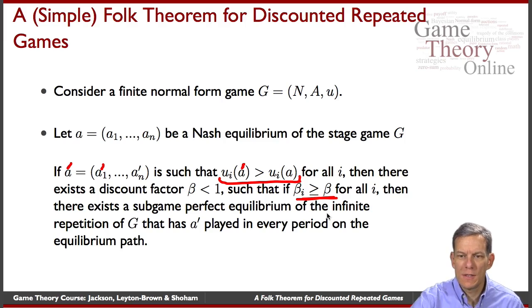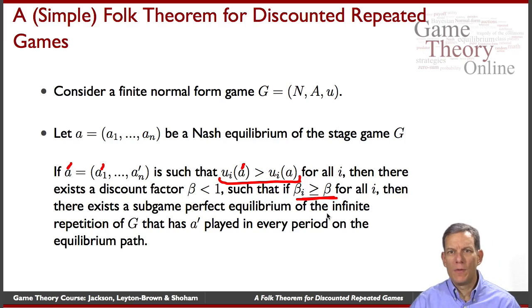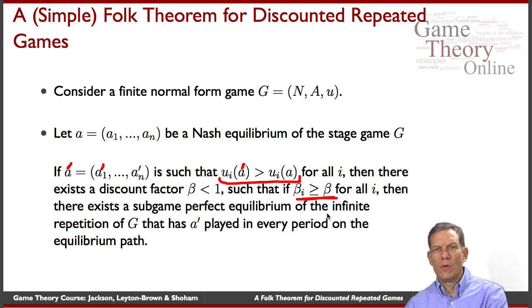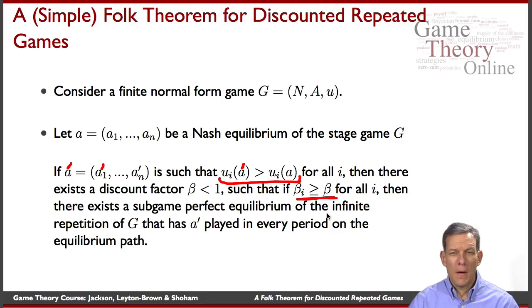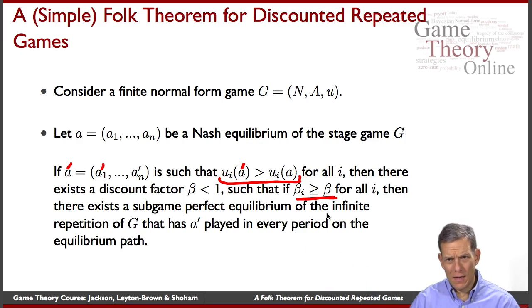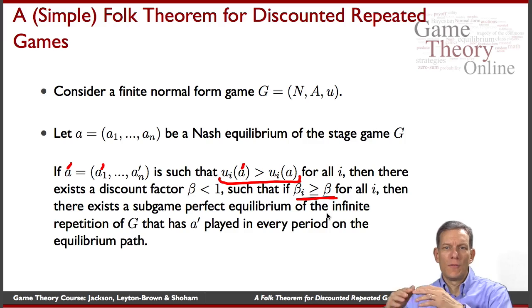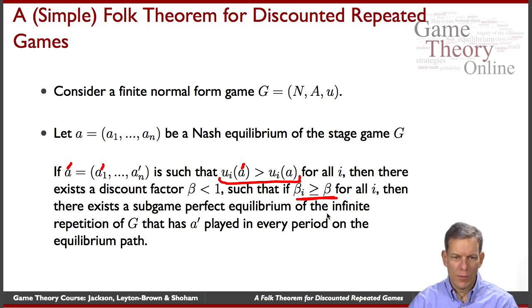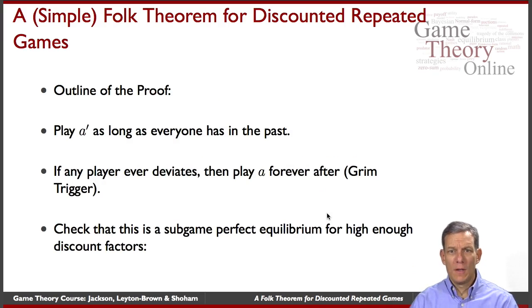So what this is telling us is the logic that we went through in those two examples of prisoner's dilemmas, where we found the discount factor either half or at least 7/9, etc. Take any game, find a Nash equilibrium of that, and then find something which is better than that which you'd like to sustain in an infinitely repeated game. And you can do the same logic that we did in those examples in the general case, where there'll be a high enough discount factor that'll make that sustainable. Basically the proof of this theorem is very similar to what we went through in those examples.